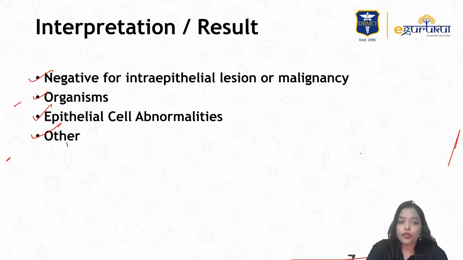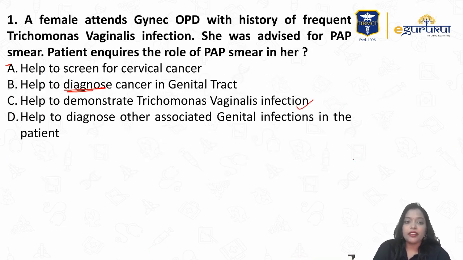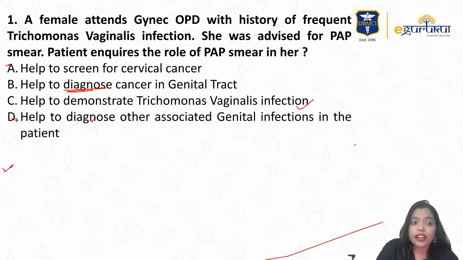Okay, so if you go back, helps to demonstrate trichomonas vaginalis infection is correct. It helps us to demonstrate trichomonas. Helps to diagnose other associated genital infections, it can help you to some extent to demonstrate Candida, actinomyces, right? So that also looks okay for me, right? But the answer won't be either C or D. They're not asking what all we can interpret by a pap smear.